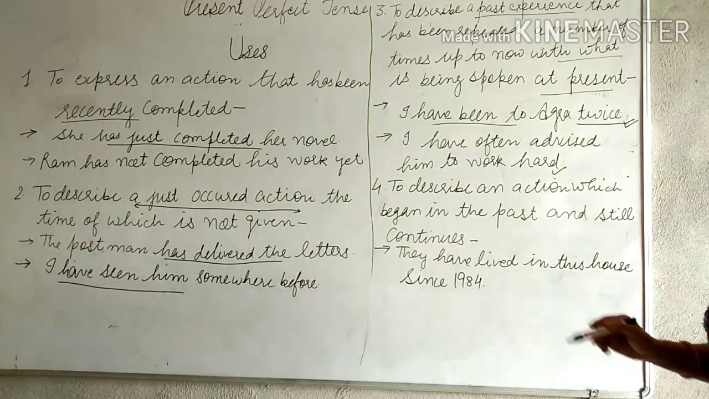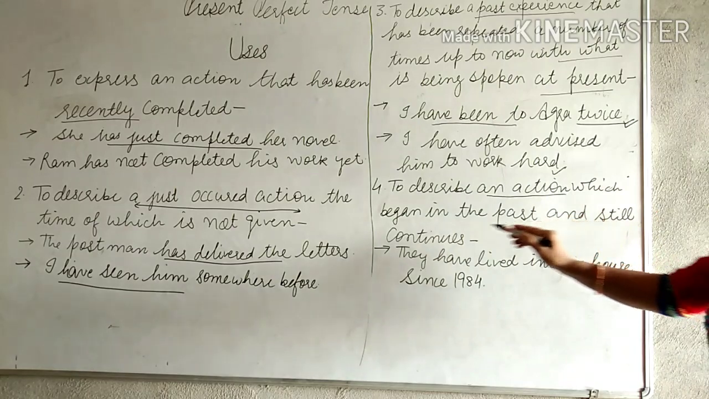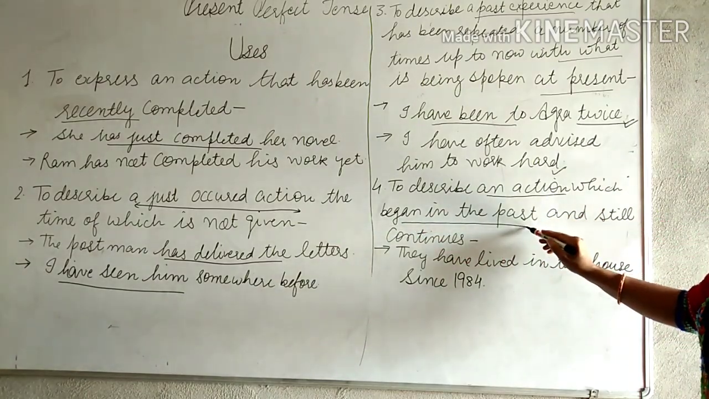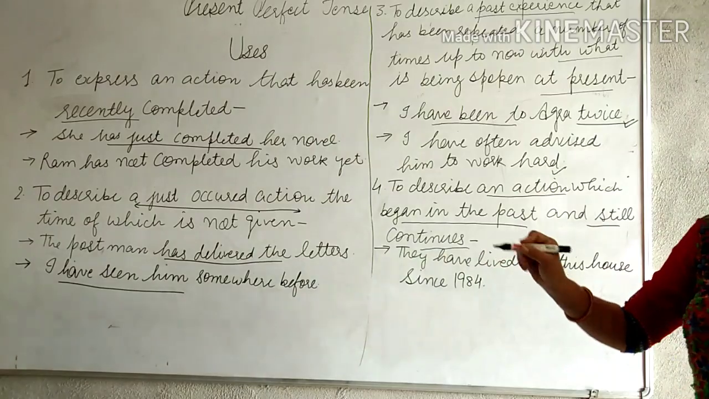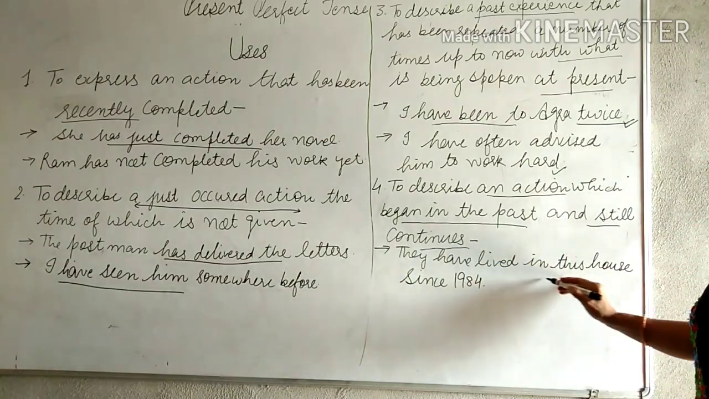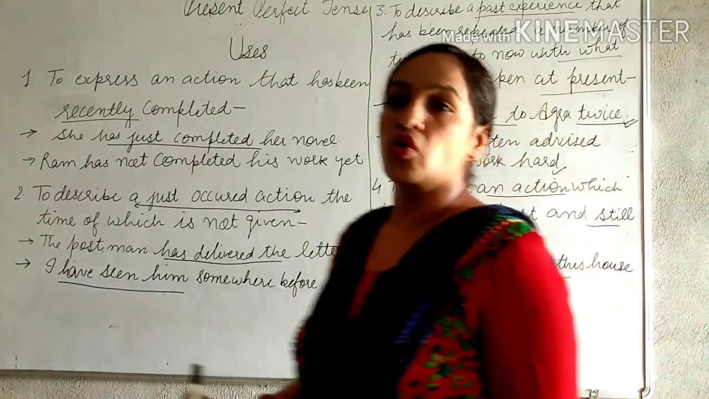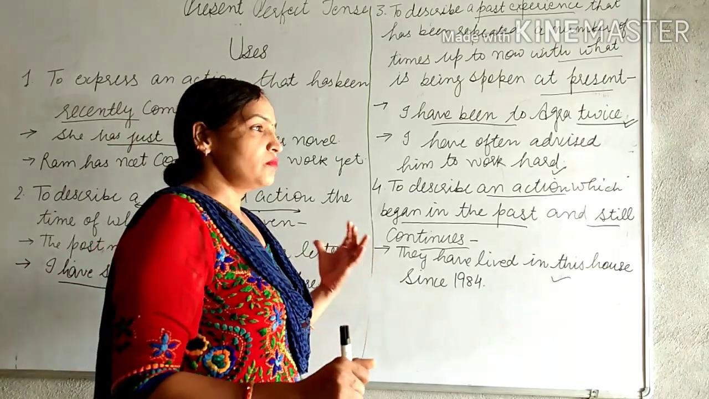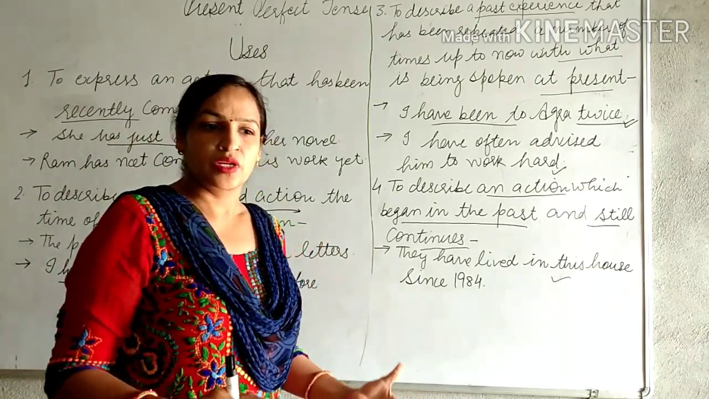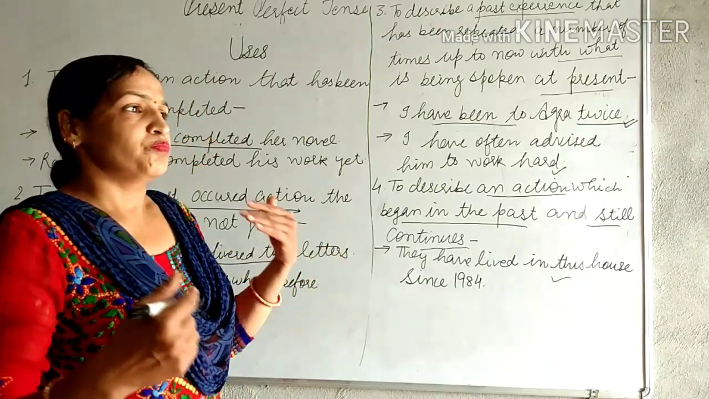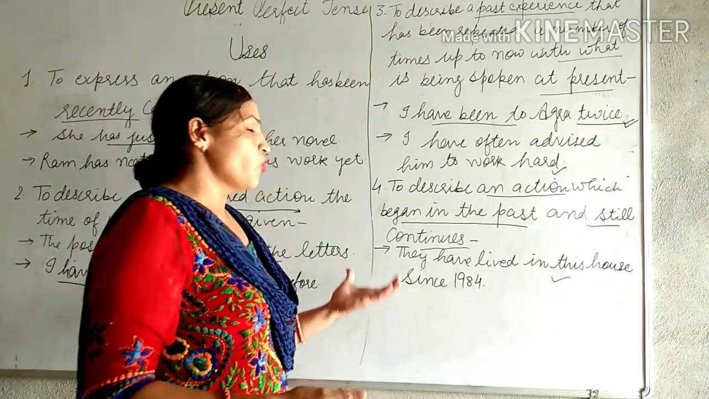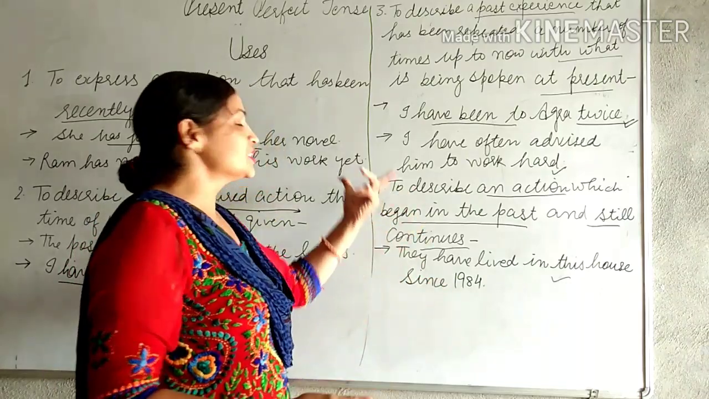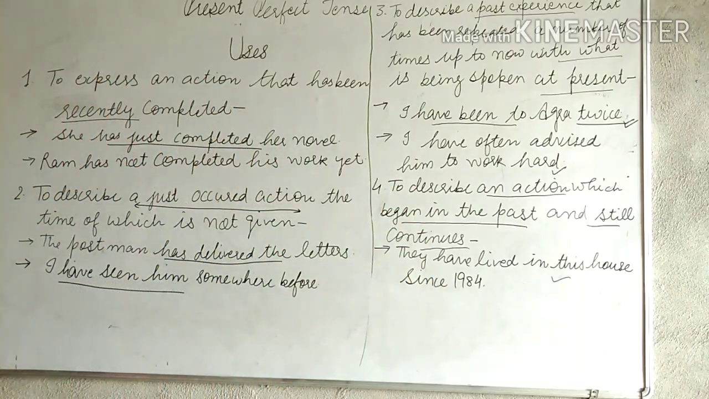Next, the fourth usage is to describe an action which began in the past and still continues. जो अभी भी चला हुआ है. For example, they have lived in this house since 1984. I have worked here since 2014. They have passed this way a number of times. These are the uses of present perfect tense that show that work has been completed now.